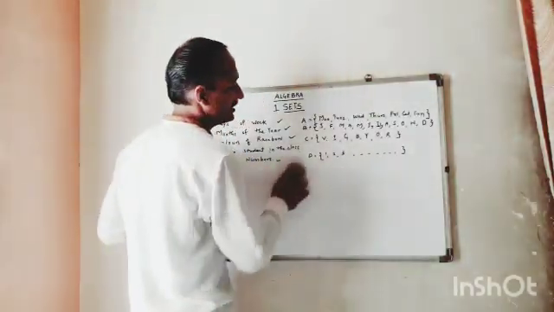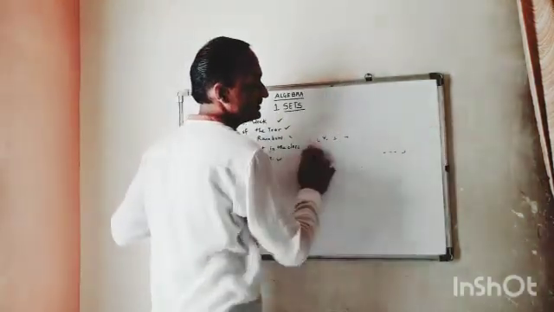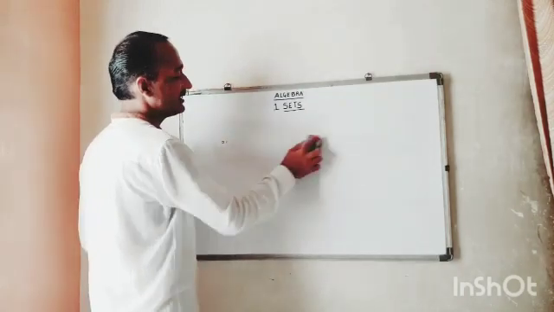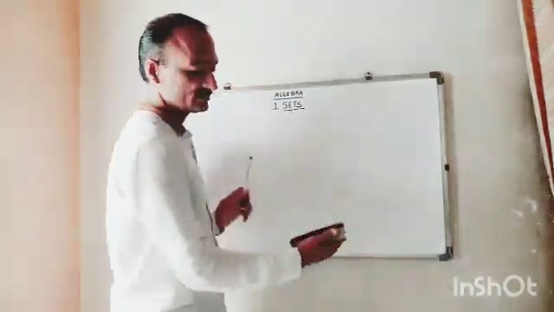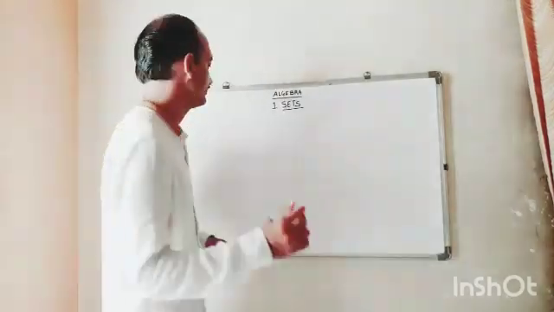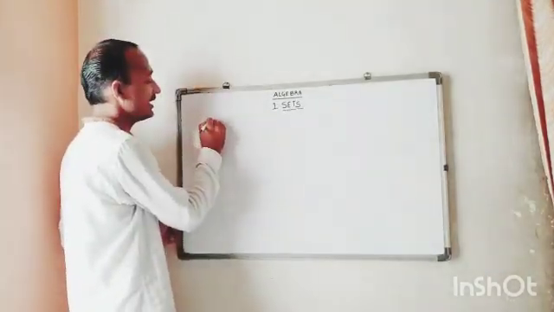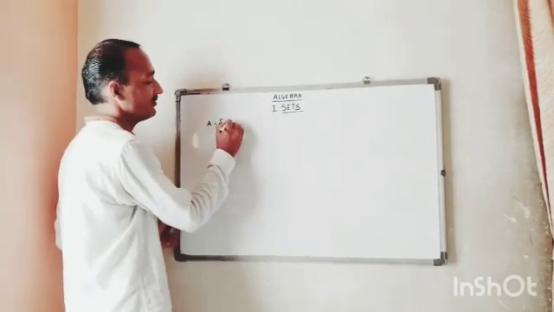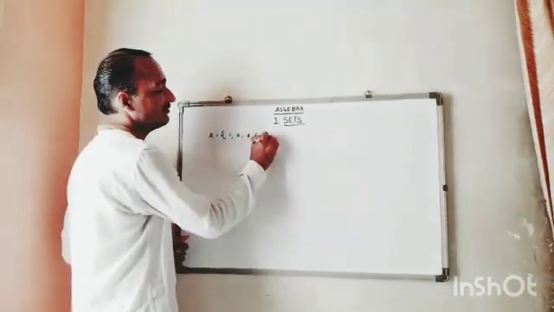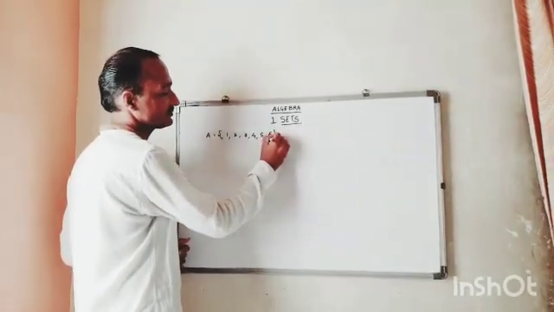So here once again, let's start with the sets. A set is a well-defined collection of well-defined objects. A is the set of 1, 2, 3, 4, 5, 6.